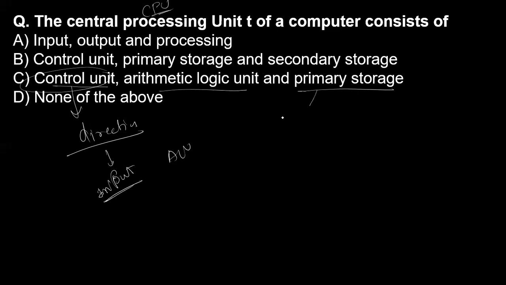So actually it guides how to respond. This is the control unit. So the control unit, arithmetic logical unit, and the primary storage are the parts of the CPU. So option C is the correct answer for this question.